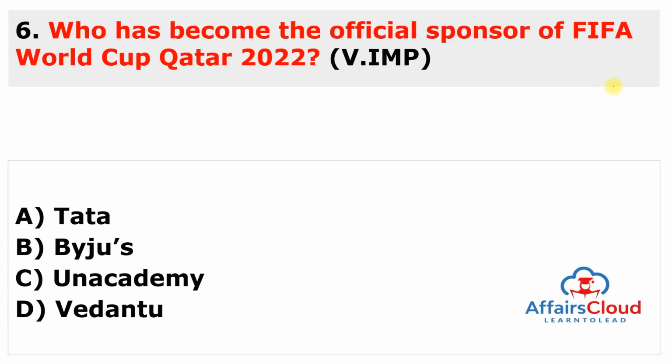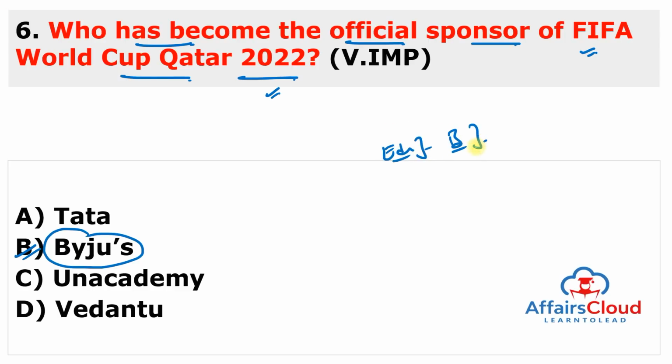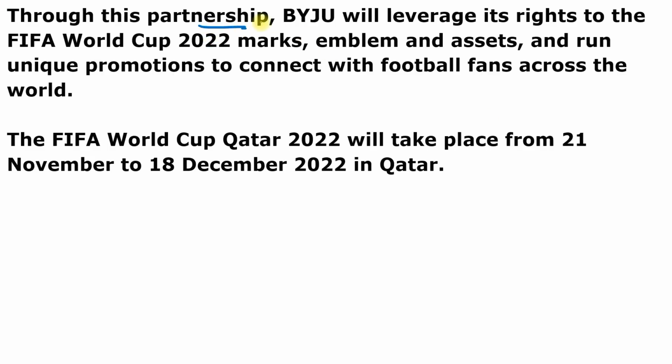Moving to next question. Who has become the official sponsor of FIFA or International Football Federation World Cup Qatar 2022? I think all the students know that FIFA's World Cup of 2022 will be hosted by Qatar, and who has become the official sponsor? And answer of this question is Baiju. So B is the answer. So Baiju, which is India's leading educational technological provider headquartered in Bengaluru, Karnataka, has become the official sponsor of FIFA's World Cup Qatar 2022. So through this partnership, Baiju will leverage its rights to the FIFA World Cup 2022 marks, emblem, assets, and run unique promotion to connect with the football fans across the world.